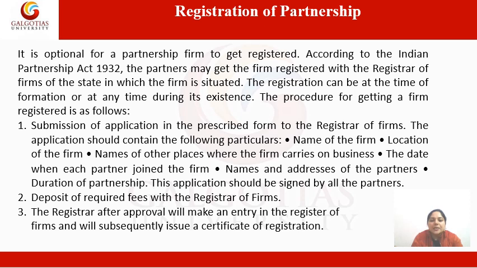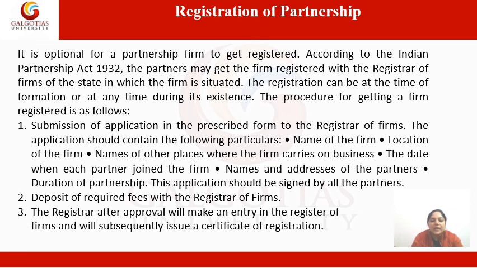The application should contain the following particulars. Firstly, the name of the partnership firm which is to be started or which is in existence. Then the location of the firm, it means the place where the firm is starting or carrying its business. Then names of other places where the firm carries on business.